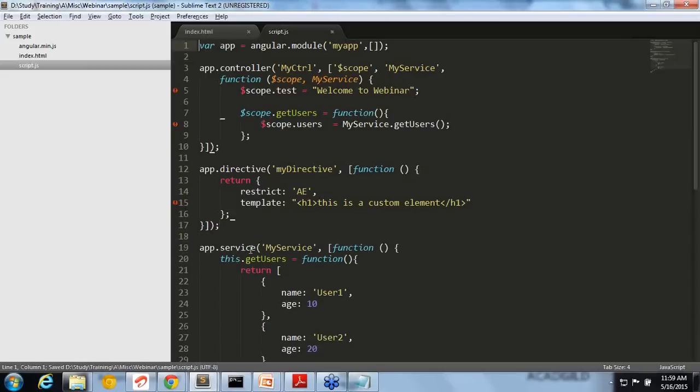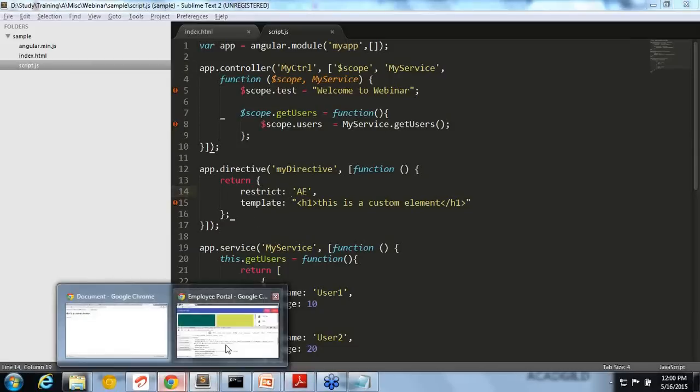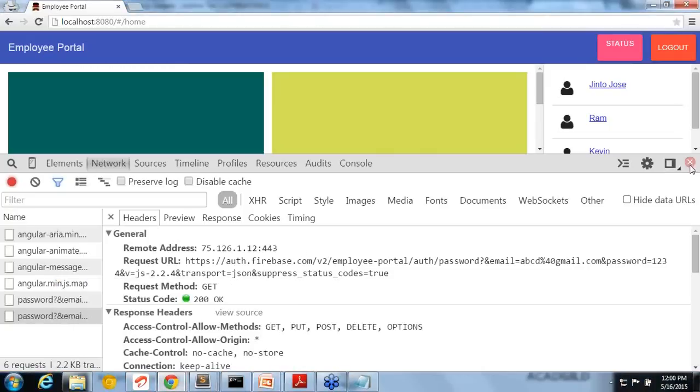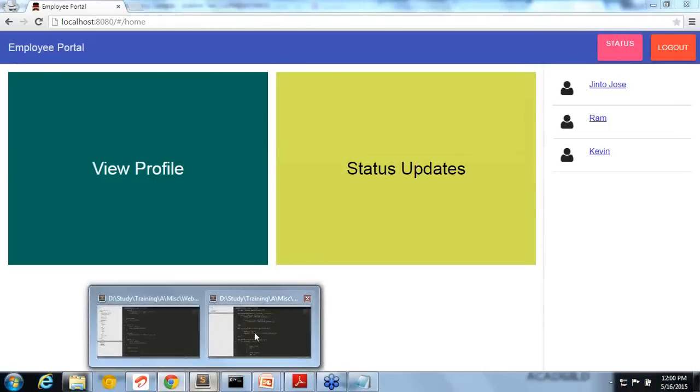Before that, let me just conclude this. Now I have given you a basic idea: controller, directive, service, and these are the basic components of it. So now you have the basic idea. Let me show you the real application which we created. Let me show you the code of it.